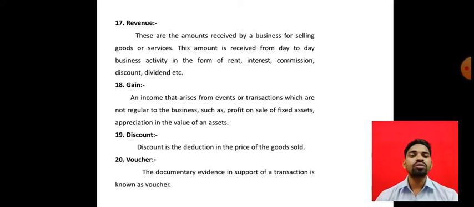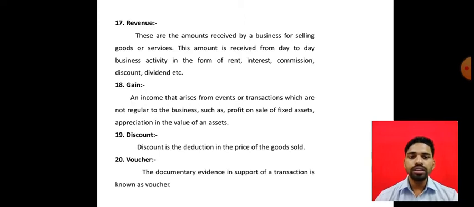Next, voucher. What is a voucher? The documentary evidence in support of a transaction is known as a voucher. In the business there are so many transactions taking place, and for the transactions they give evidence, like the voucher.